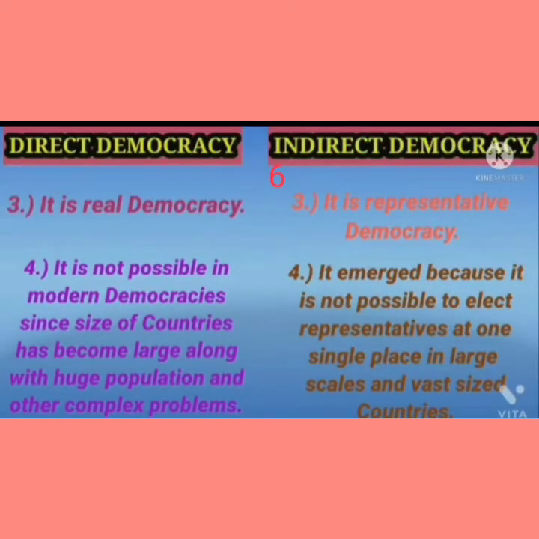Third point of direct democracy is it is real democracy, and indirect democracy, it is representative democracy. The fourth point of direct democracy is, children, it is not possible in modern democracies since size of the countries has become large along with huge population and other complex problems.